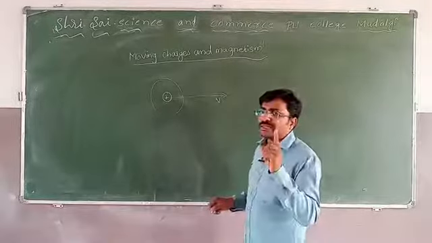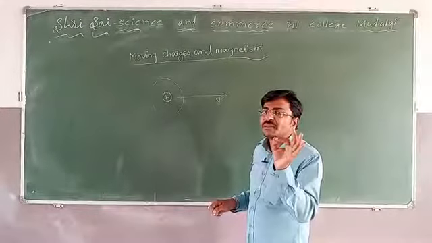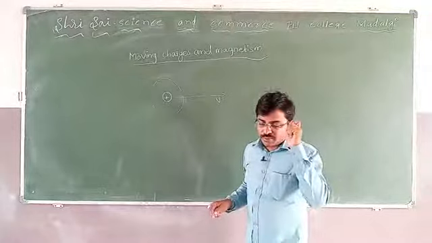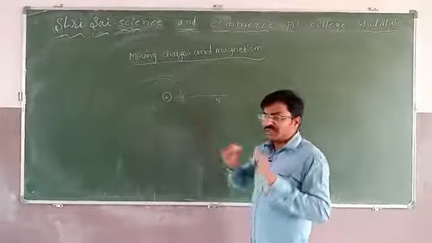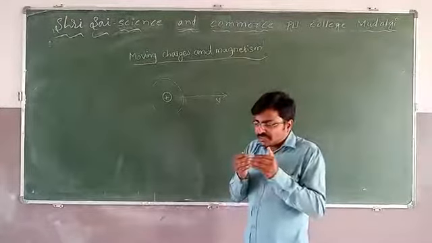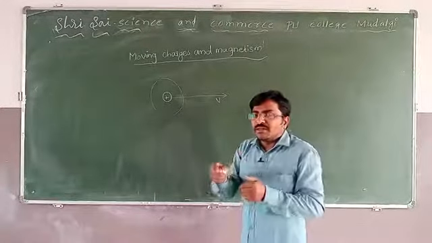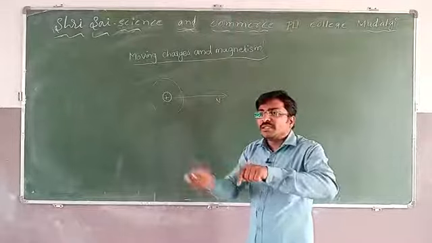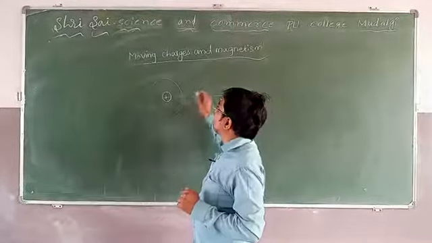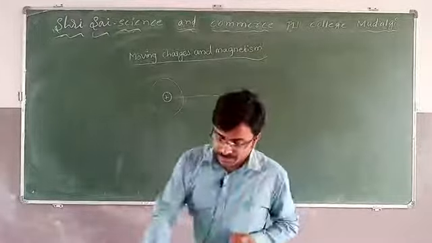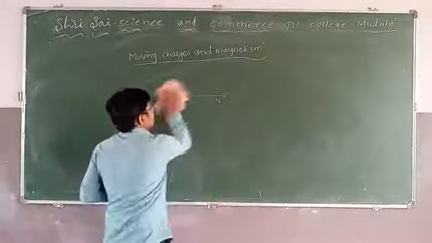Remember once again, what is the source of the magnetic field? Magnetic field is produced by moving charges. If the charges are stationary, only electric field. When the charges start to move with a certain velocity, then along with the electric field there is a magnetic field. This is the source of magnetic field. You should remember this.